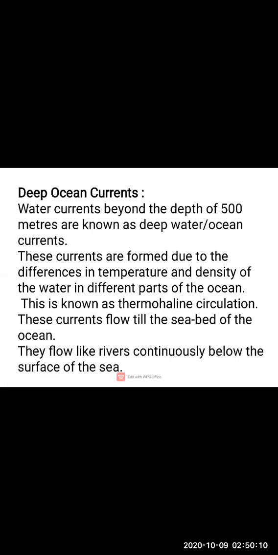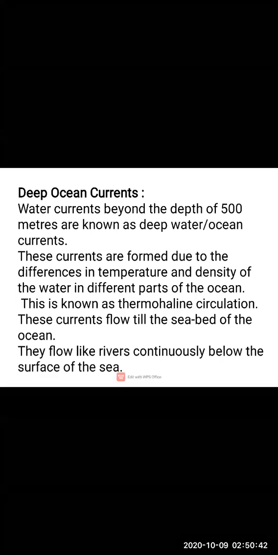Now, this process is known as thermohaline circulation. When these currents are formed due to the differences in temperature and density of water in different parts of the ocean, this is known as thermohaline circulation. Circulation means movement of water. These currents flow till the seabed of the ocean.